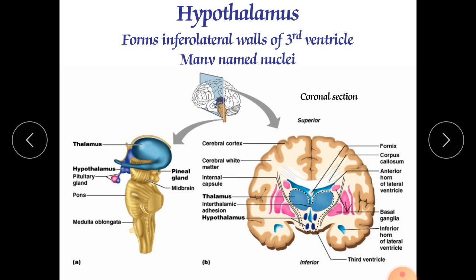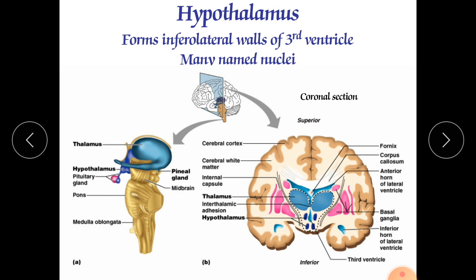Suppose growth hormone releasing hormone, which secretes from the hypothalamus, controls the secretions of the anterior pituitary, which secretes the growth hormone. So the hormones secreted from the hypothalamus are different, but they are connected with the pituitary, and the hormones secreted from the pituitary gland are different, but they are connected. They are interdependent hormones. Now the next function is regulation of emotional and behavioral patterns.